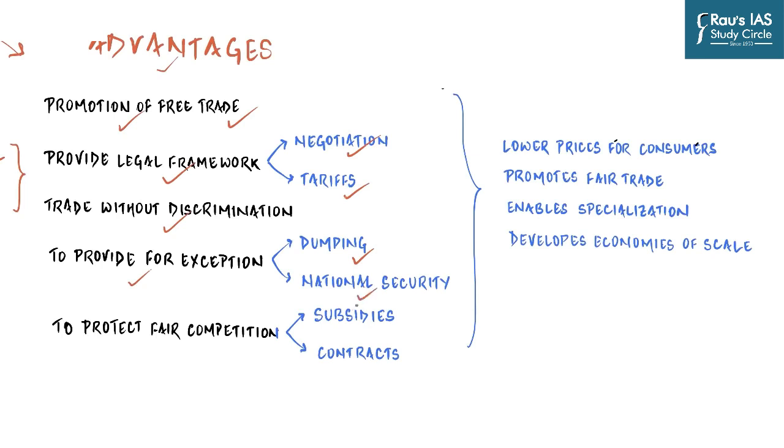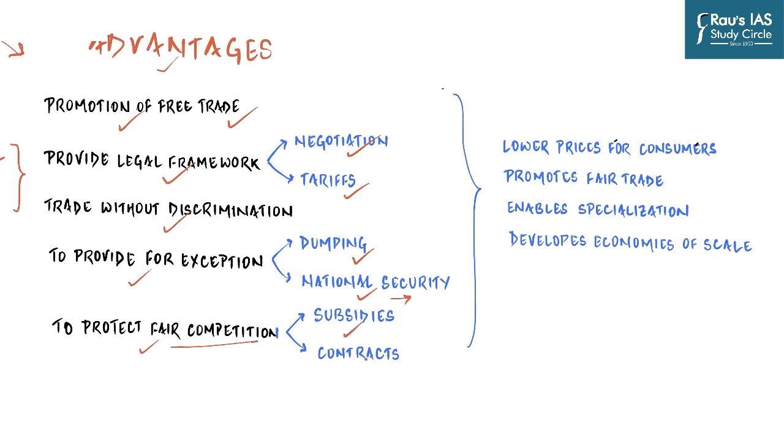Similarly, there are clauses such as national security which a country can utilize to impose significant barriers to trade for a specific country. And then finally, all these rules are to protect fair competition, because there are rules which member countries have to abide by.